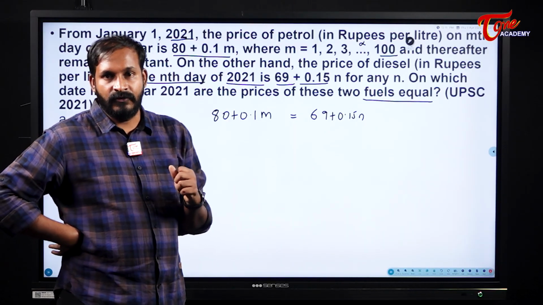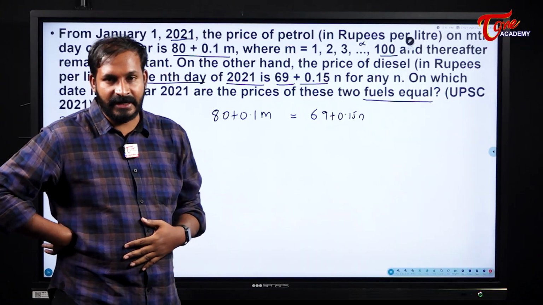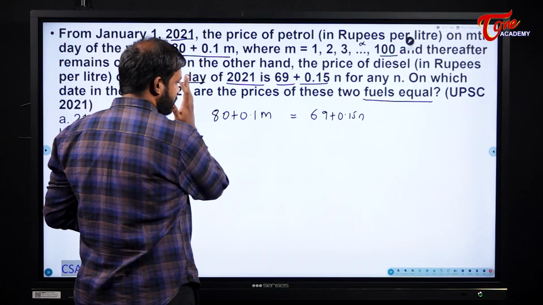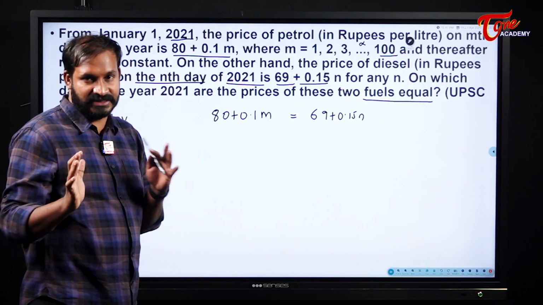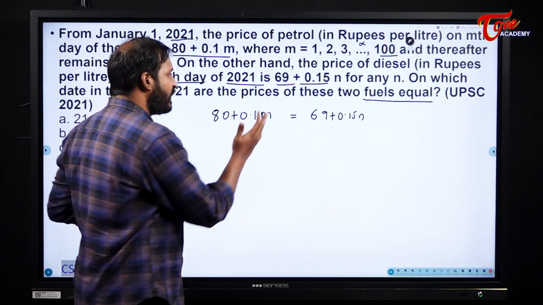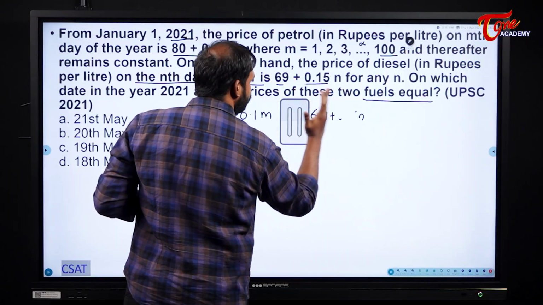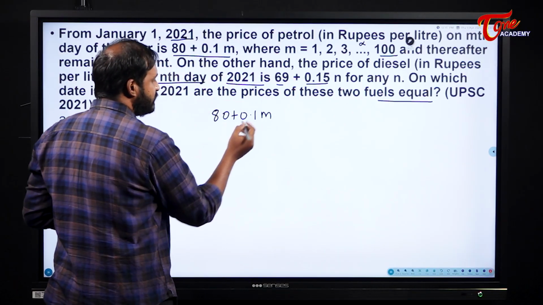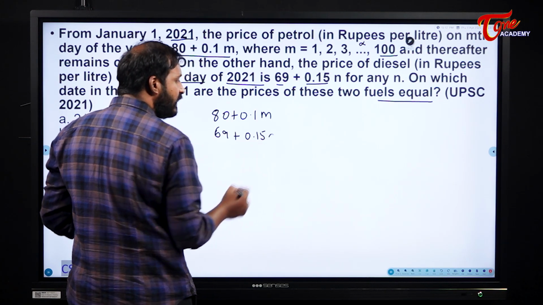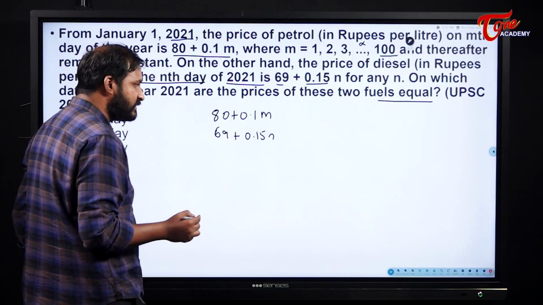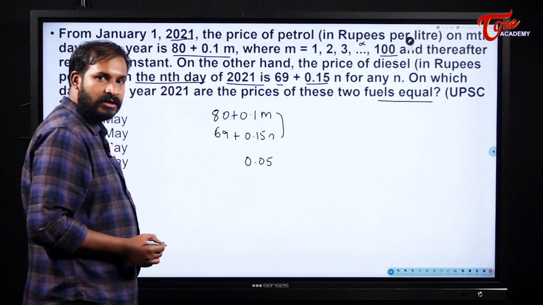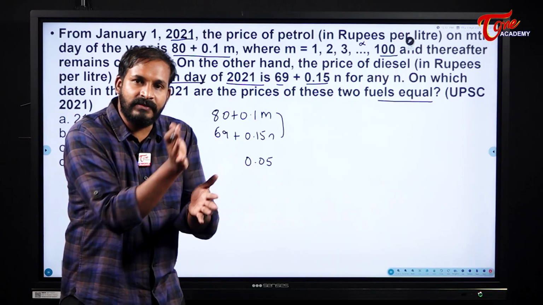But let us compare the price change in one day. What is the difference in the price change in one day? In one day, the change will be 0.05. That means every day 0.05 will be increased.